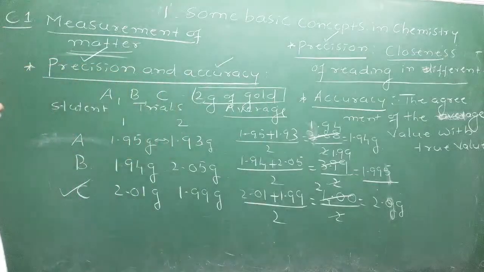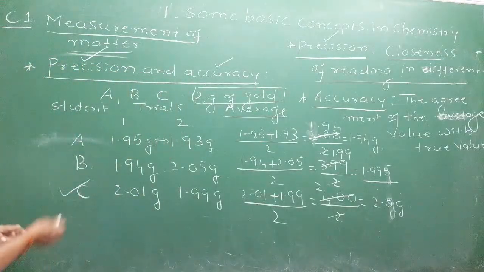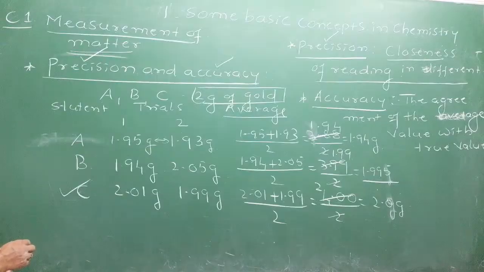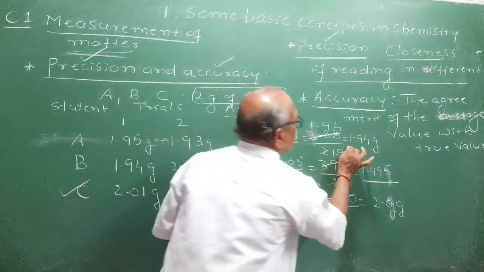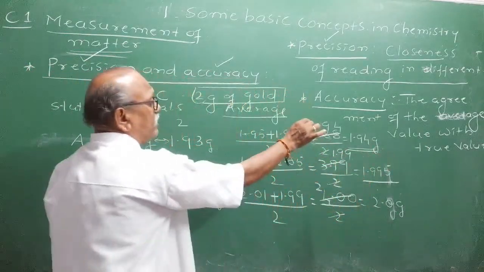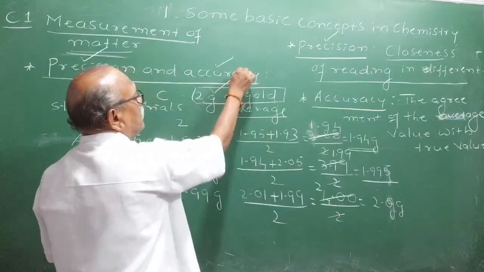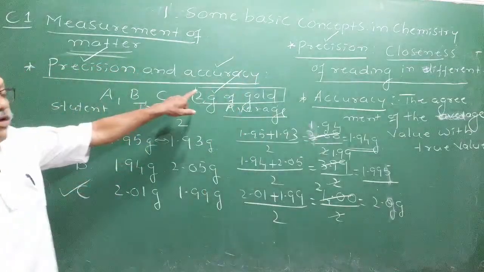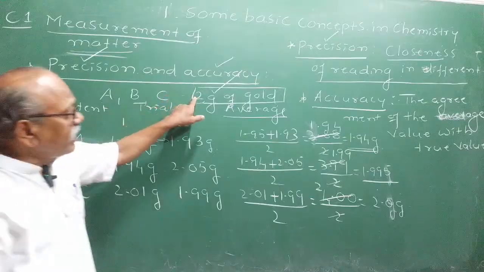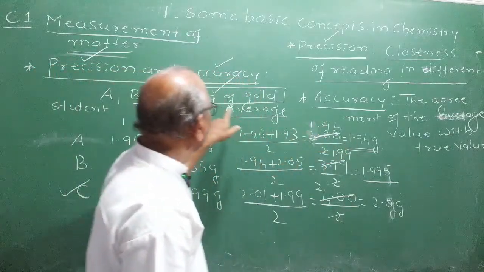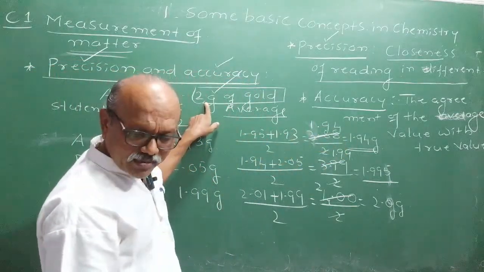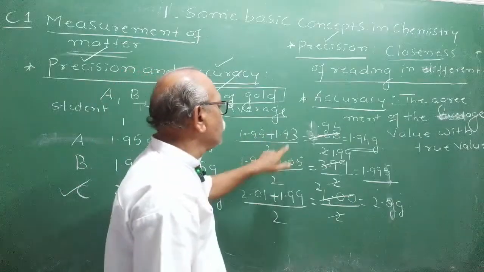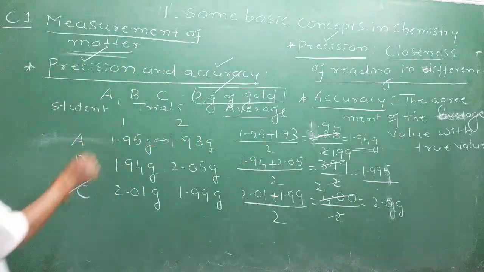Okay. Now what about who is precise? What about the first student? What can we say? His average value is 1.94, meaning 0.6 grams away from the mass I have given. Is he accurate? If he is accurate, his value must be very, very close to 2 gram. Are you getting me? Therefore, what can you say about student A?